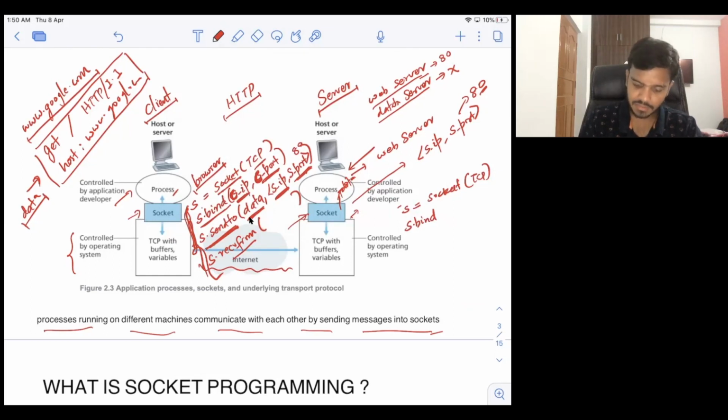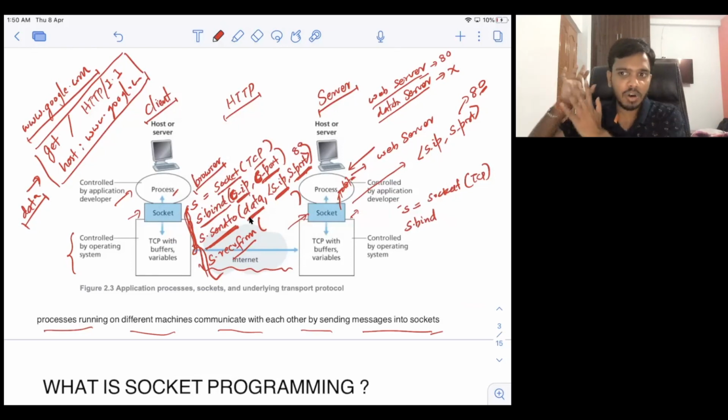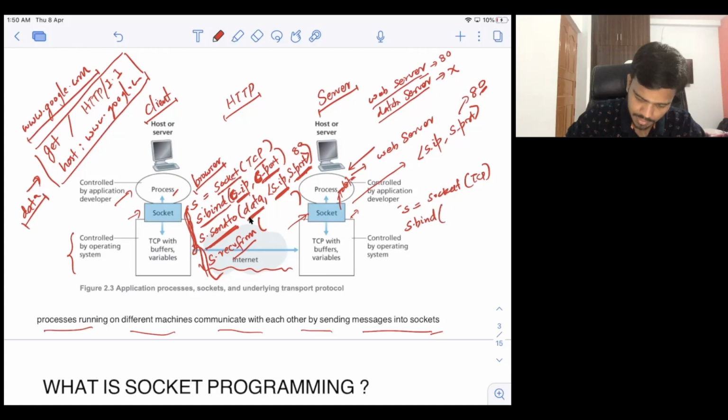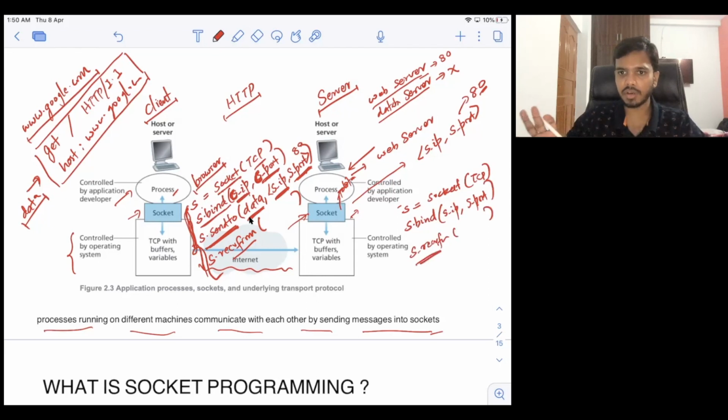But in case of a server socket, you have to do it because a server is always bound to a port number. It will always listen on that port number. That's why you have to mention it. Then you will give the server IP and server port number here. Let's say it will be 80. And then basically this will use s.recvfrom. So basically it is waiting for some data. It is blocked on recvfrom.